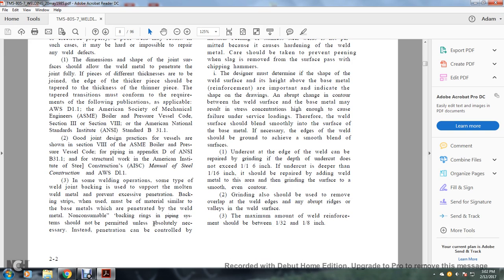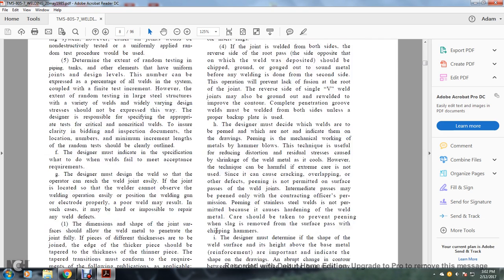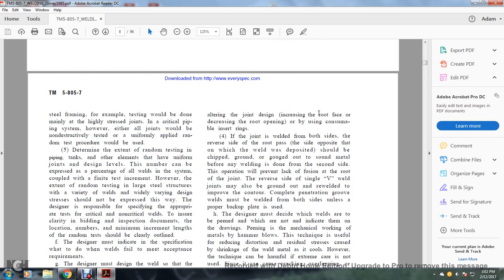In some welding operations, some type of backing is used to support the molten weld metal and prevent excessive penetration, such as backing strips. When used, the material must be similar to the base metal and penetrate with the weld. Non-consumable backing rings in piping systems should not be permitted unless absolutely necessary. Instead, the penetration can be controlled by altering the joint design, increasing the root face, decreasing the root opening, or using consumable insert rings.